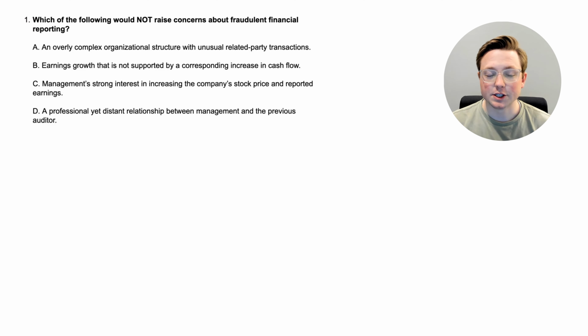All right, here we are at question 1. Let's just dive straight in. Which of the following would not raise concerns about fraudulent financial reporting? Okay, let's go through the options. Option A, an overly complex organizational structure with unusual related party transactions. Option B, earnings growth that is not supported by a corresponding increase in cash flow. Option C, management's strong interest in increasing the company's stock price and reported earnings. Or option D, a professional yet distant relationship between management and the previous auditor. Okay, so which one of these is something that's not going to raise concerns about fraudulent financial reporting?